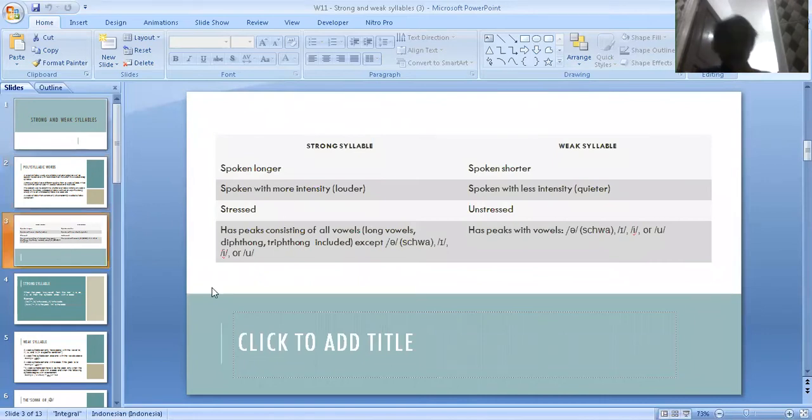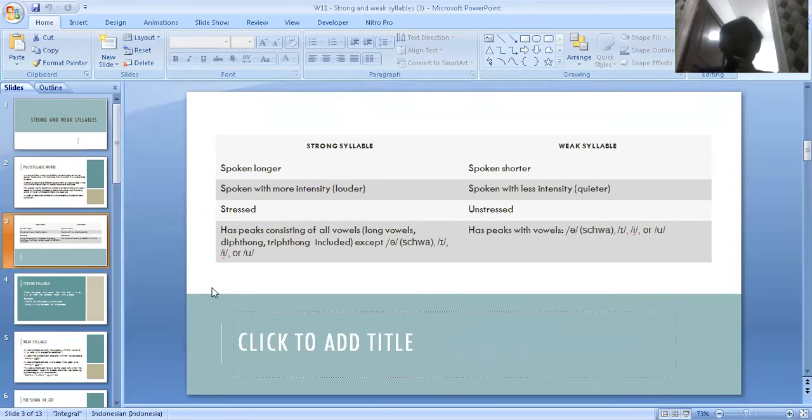As you can see, there is a table that differentiates between strong syllable and weak syllable. A strong syllable is always spoken longer, while a weak syllable is spoken shorter. The next is that a strong syllable is spoken with more intensity or louder, meanwhile a weak syllable is spoken with less intensity or quieter. And also, the strong syllable is stressed, meanwhile the weak syllable is unstressed.